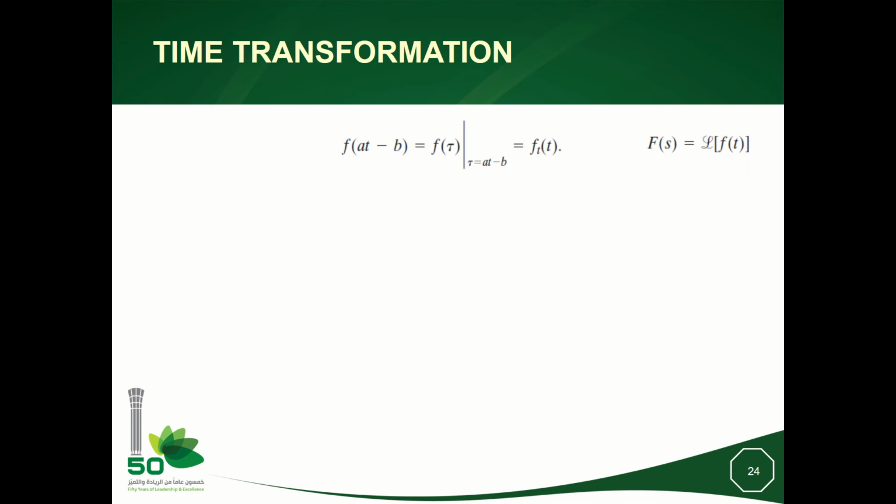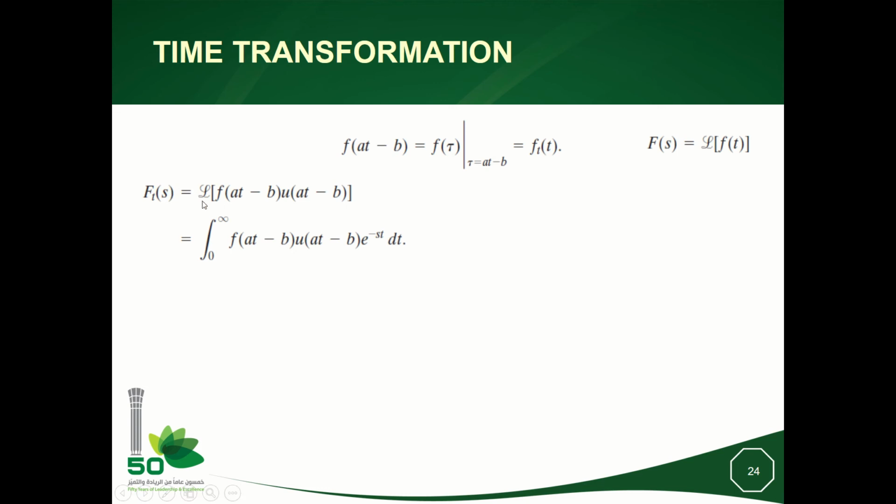And I will note F(s) to be the Laplace transform of f(t). I would like to get the Laplace transform of the transformed signal through this time transformation, as a function of the Laplace transform of f(t).